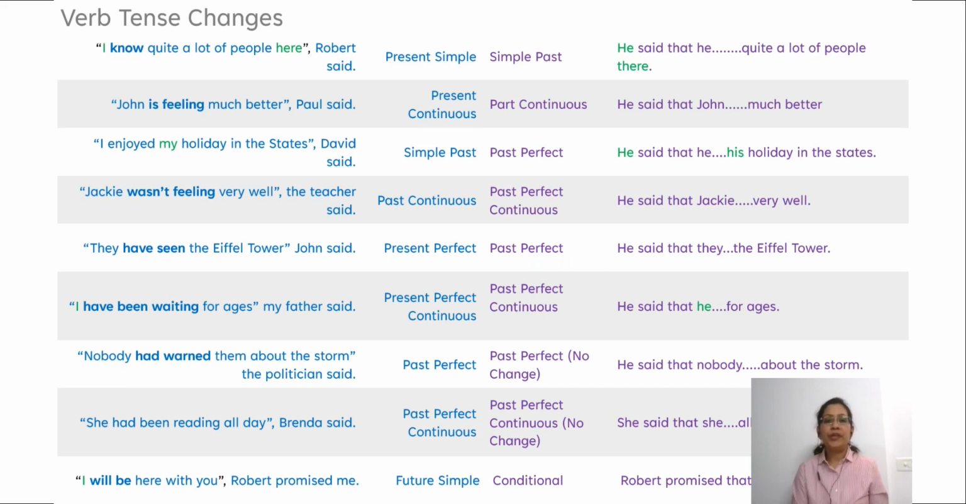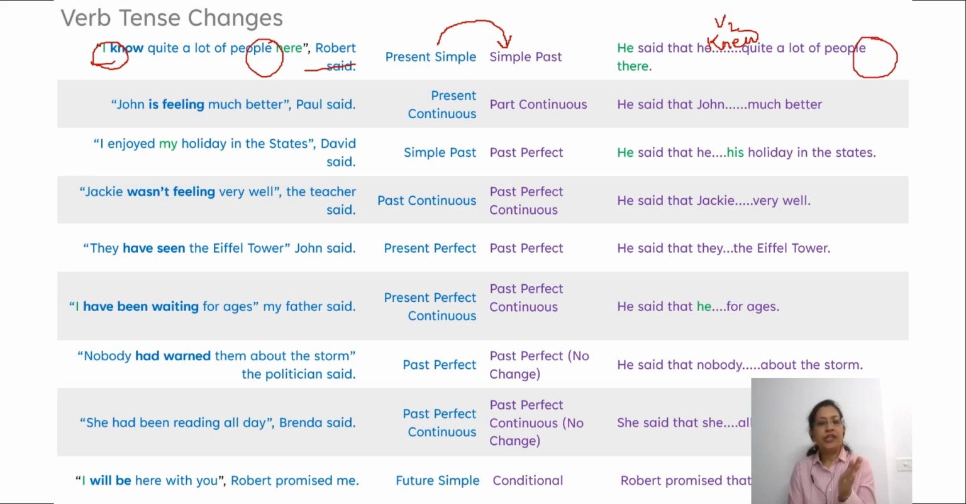So for instance, we just studied that simple present becomes simple past. I know quite a lot of people here. Robert said, simple present changes to simple past. He said that he knew. No change to knew, which is the V2 form. Quite a lot of people here changes to there. Change in adverbial: words denoting closeness change into words denoting distance.